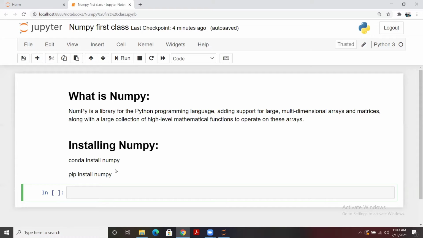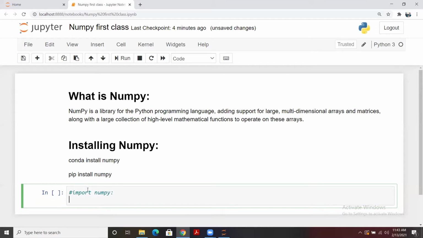Now if it is installed, to use it, first we have to import it. Let me write it. We are going to import it like this: import numpy as np. So what is np here? np is an alias.